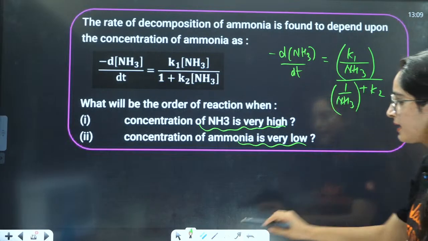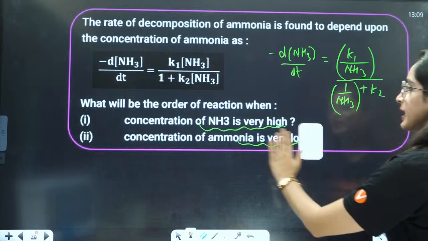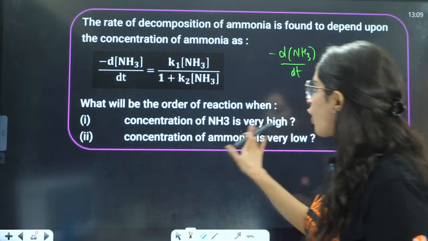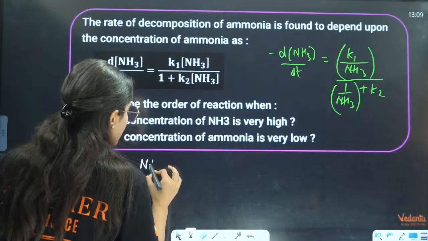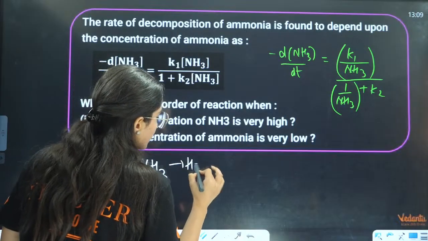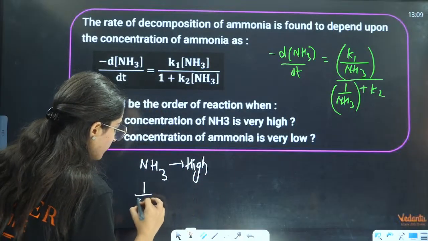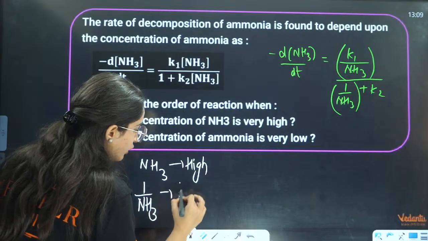Now if I am saying the concentration of NH3 is very high, that means 1 by NH3 is going to be very low.